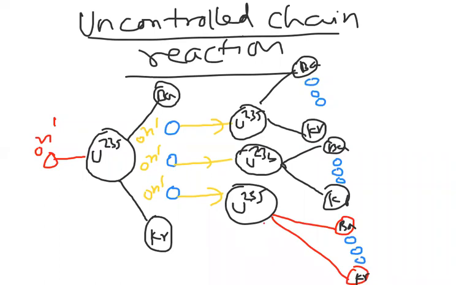Observe what happened first: one neutron bombarded uranium-235 and we got three neutrons. Now how many neutrons are there? Three, and then 9. Each neutron will go and hit another uranium-235, again giving barium and krypton.